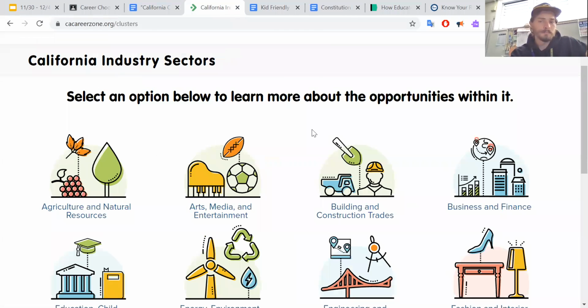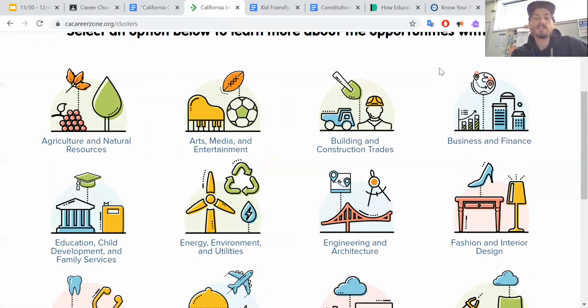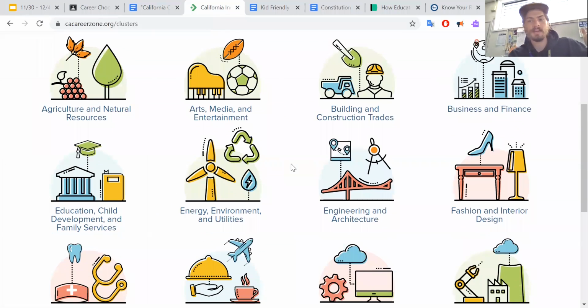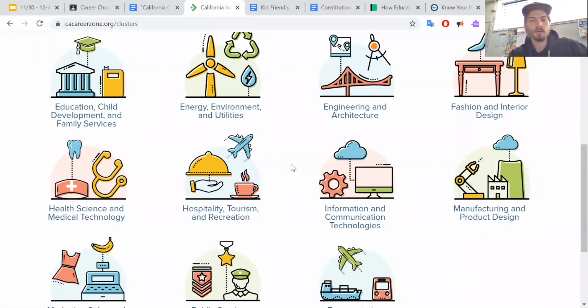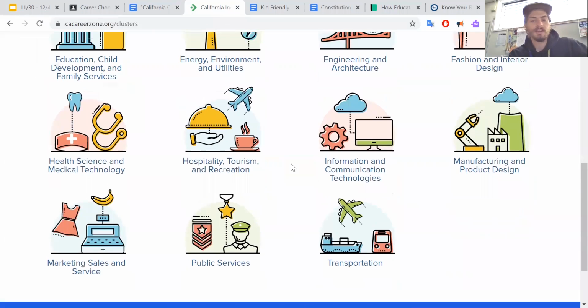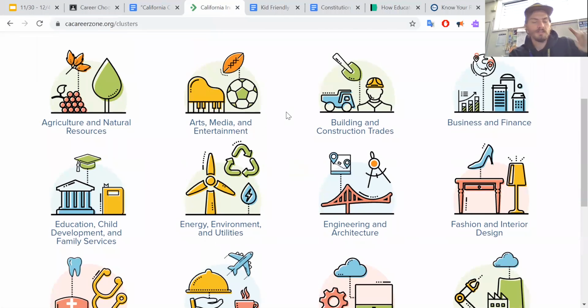So for example, if I wasn't a teacher, I would want to be involved in sports broadcasting. That's something I'd really want to be involved in, anything in the sports area. So I'd have to think, okay, which of these is going to have to do with sports? Agriculture? No, probably not. Arts, media, and entertainment? Yeah, entertainment probably. And oh, there's a football and a soccer ball and a piano. Probably going to be this one.